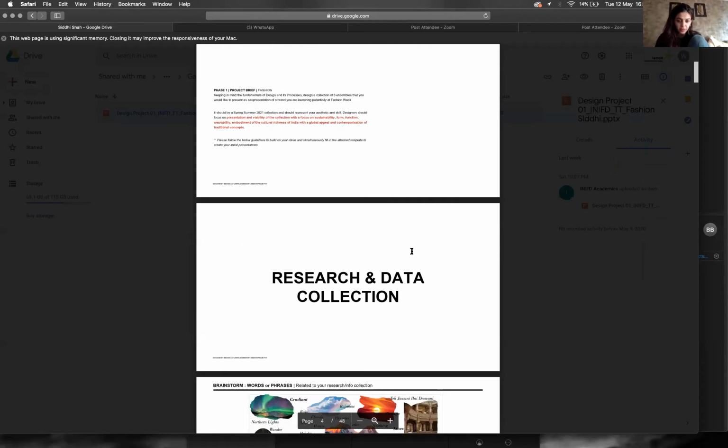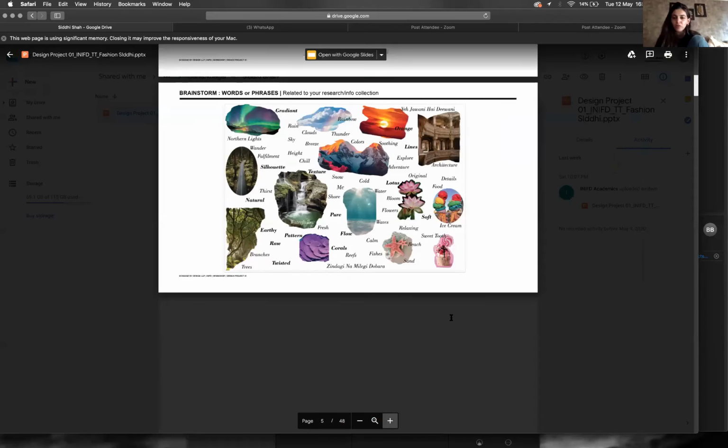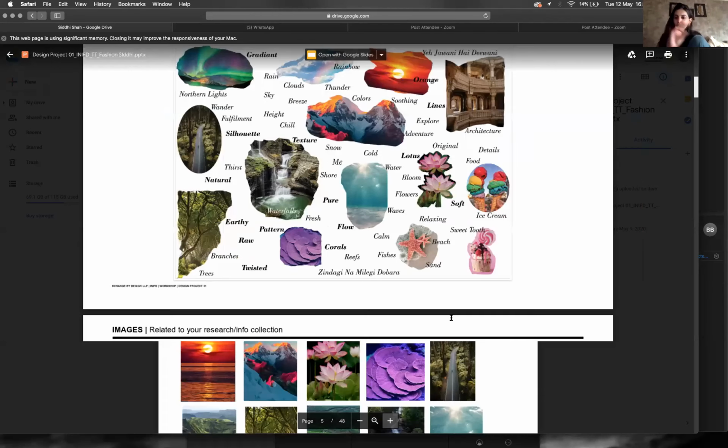So in this one also, this is an interesting way of how she's written her keywords. You can be creative with how you're putting it. That's not a problem. So don't feel restricted. She's put a few images superimposed with words, not a problem.